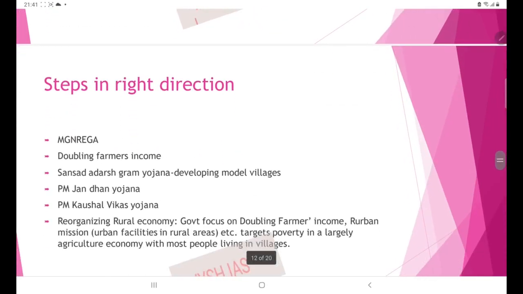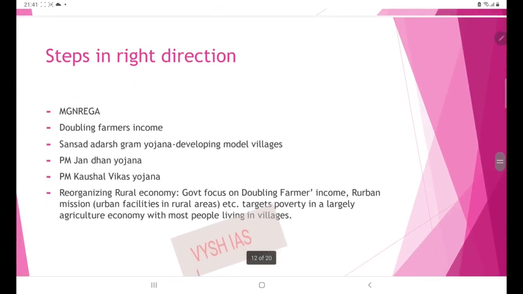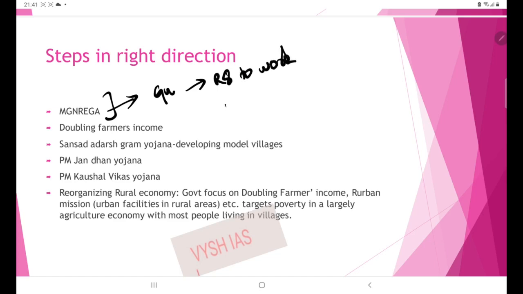The steps which are taken so far by the government. So MGNREGA is the first important step. It is like guaranteed work. It is like enforcing the right to work and right to livelihood of an individual. So unemployment allowance is also being given. So this is one of the important schemes and one of the most successful schemes across the world related to poverty alleviation.